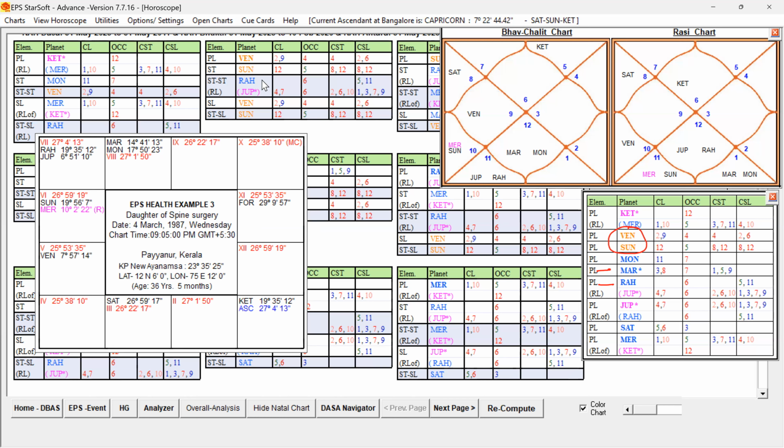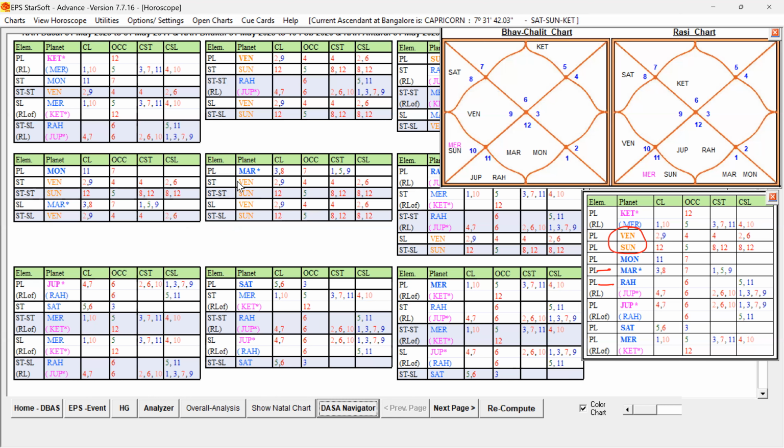So you can see the Karakatva of the planet Venus. Venus, Karakatva also will get some sort of problem. Definitely the native was suffering from uterus problems also, some problem in the uterus functions. And along with that, it is also indicating some problem on account of the Sun, that is a spinal problem. And she started facing a lot of pain, and that pain is increasing because 6 is connected to the 8 and 12 strongly.